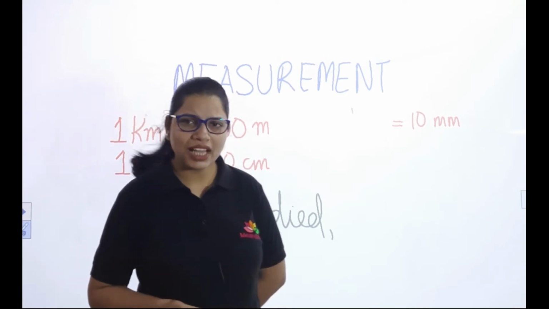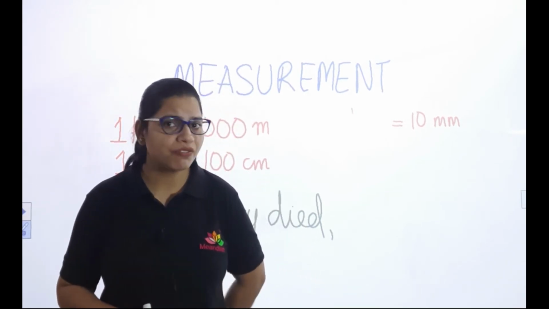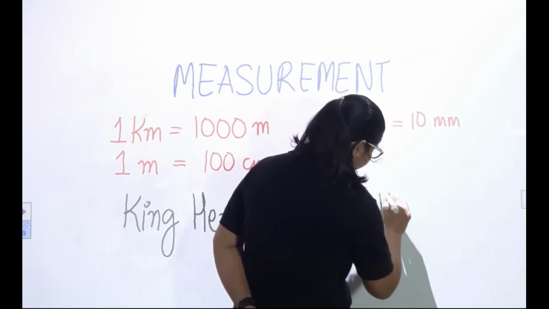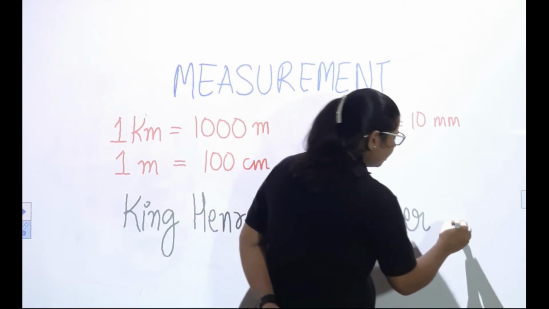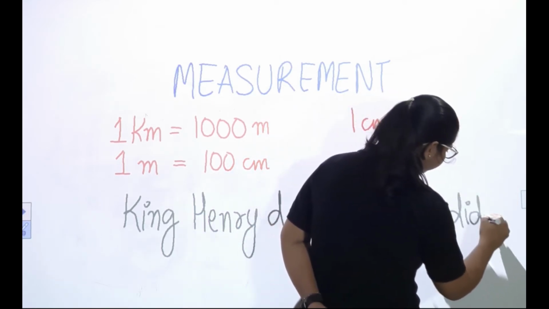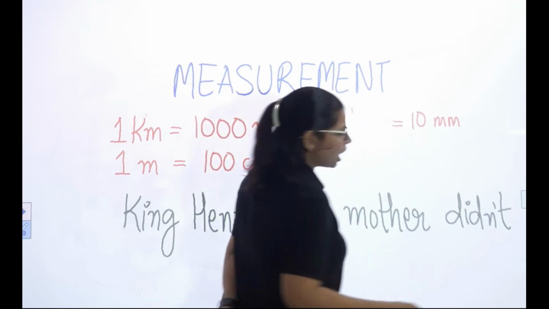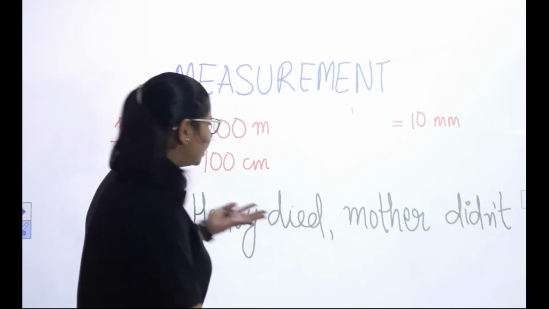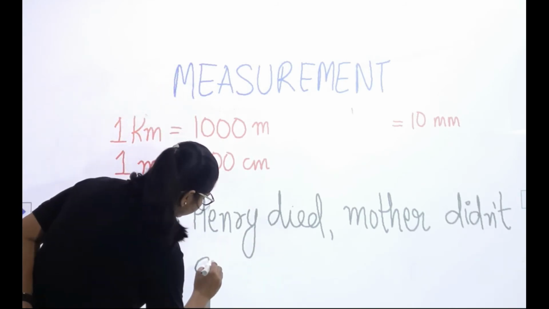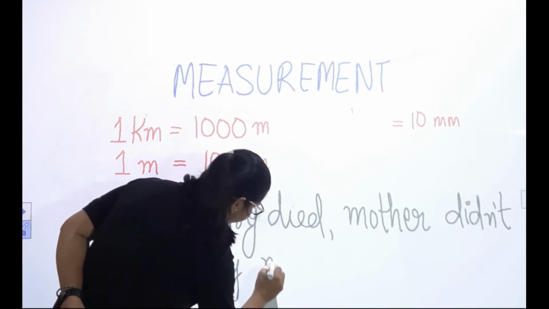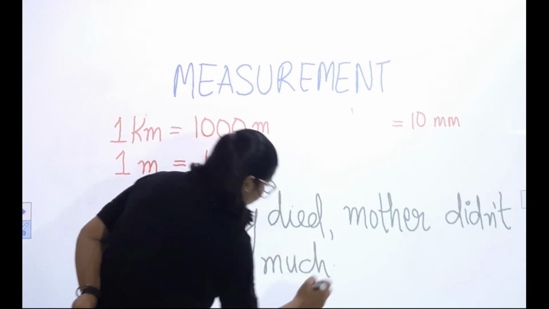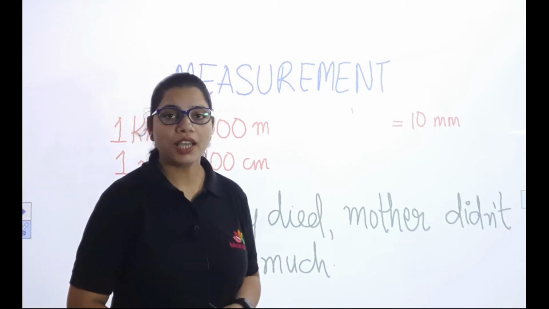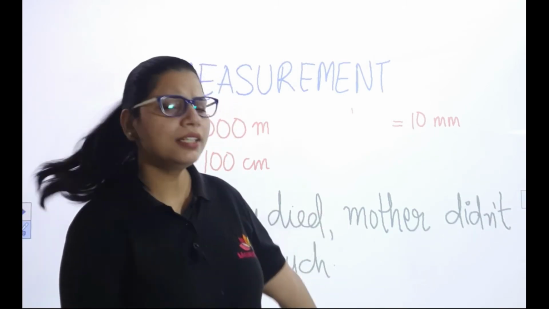I had noticed when King Henry died, my mother didn't cry much. I mean, King Henry died, so my mother needs to cry, but my mother didn't cry much.